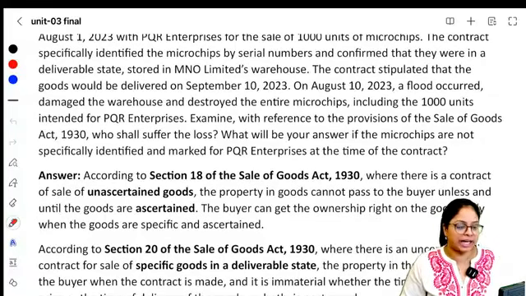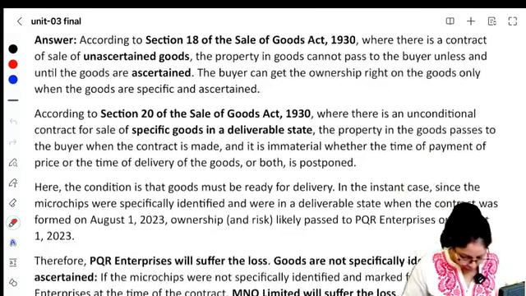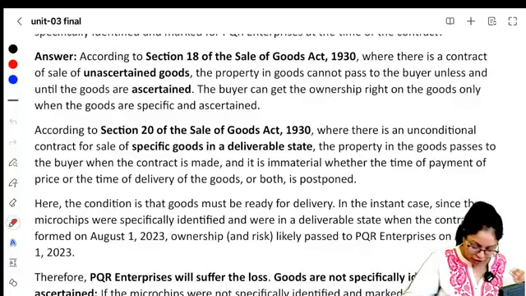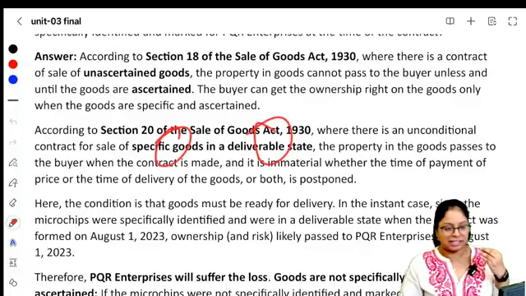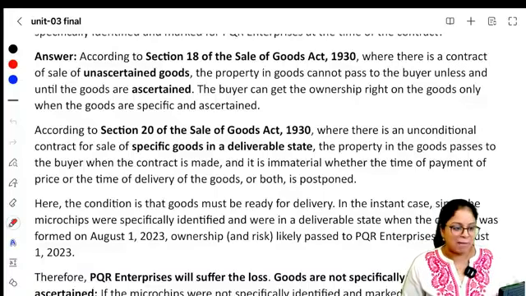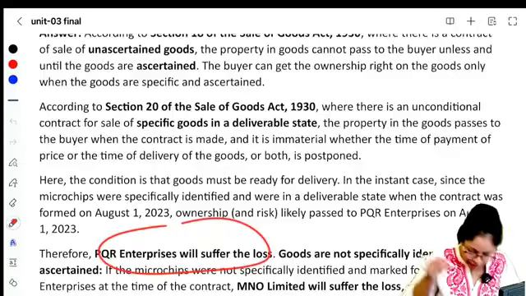So in this particular case study, there are two scenarios. First, let's answer the first scenario. They are telling the goods are specific goods and they were put in deliverable state. If they are specific goods put in deliverable state, then the ownership has passed. If the ownership has passed, who should bear the loss? PQR Enterprises will bear the loss.